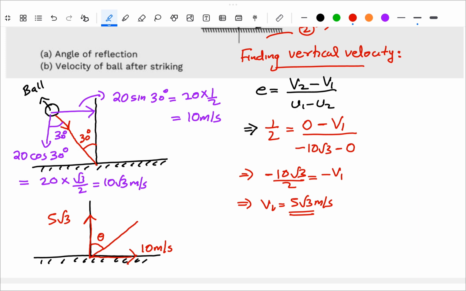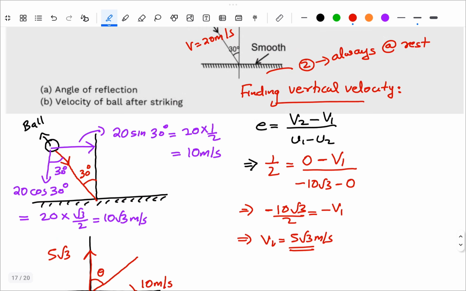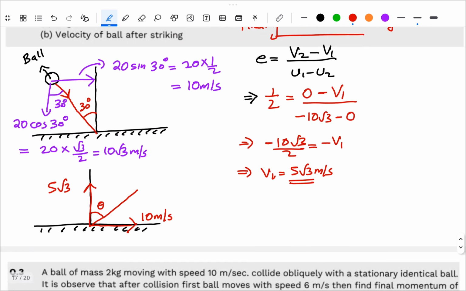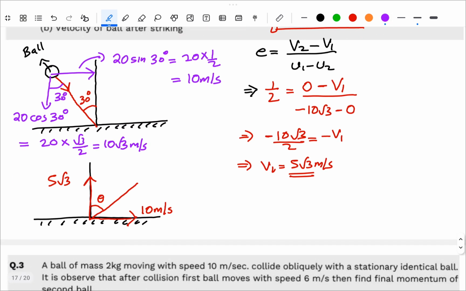Okay, this component. Now how to find the answer for the angle of reflection? That's the first question. Clearly, if you take tan theta here, it will be opposite side by adjacent side, right? So tan theta is 10 by 5 root 3.